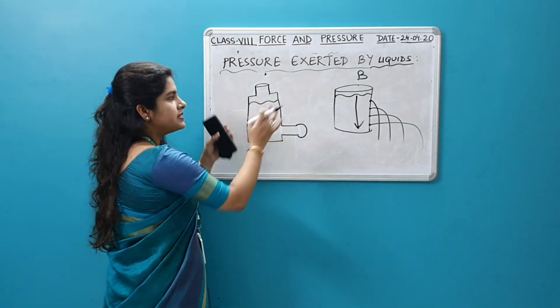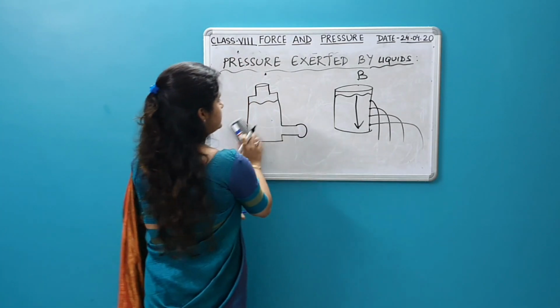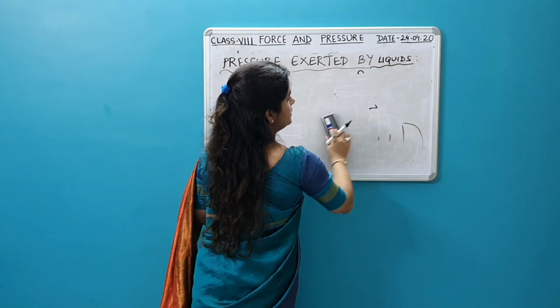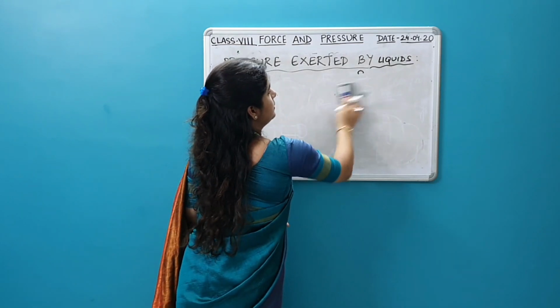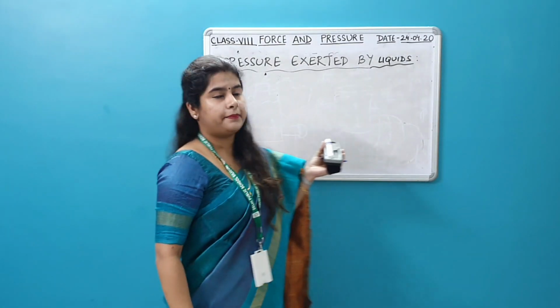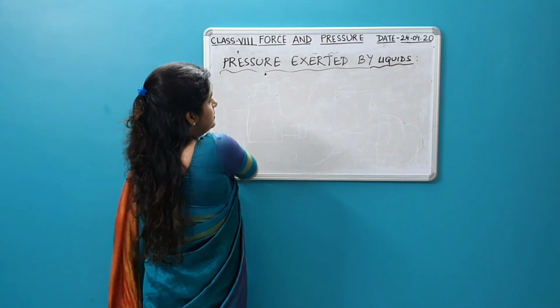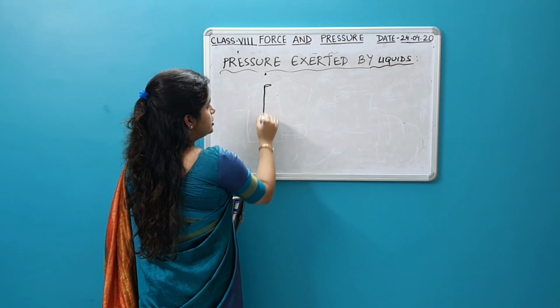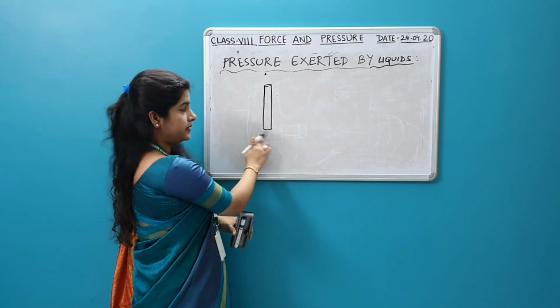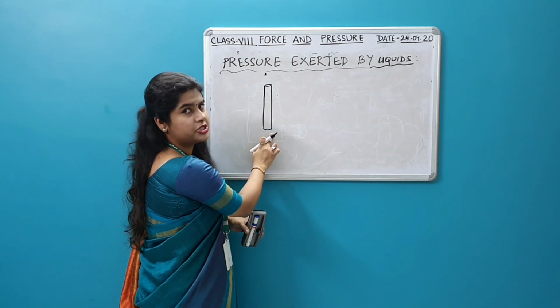Got it? So these are some practical demonstrations. Practically, if you try them, this is what is going to happen. Another one is, supposing I take a tube like this and I cover this particular side with a rubber sheet.